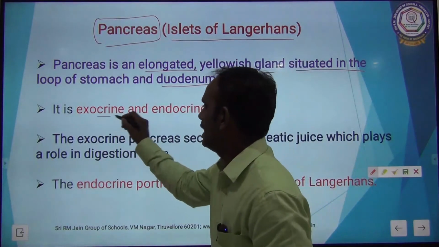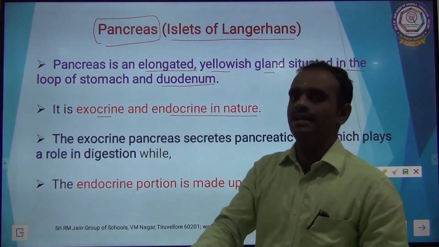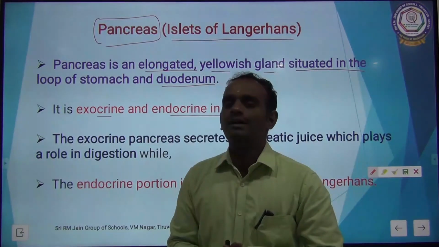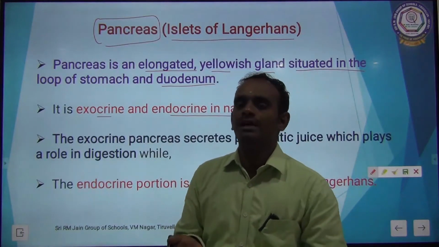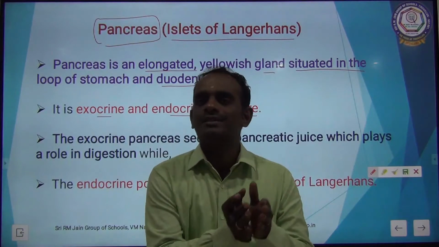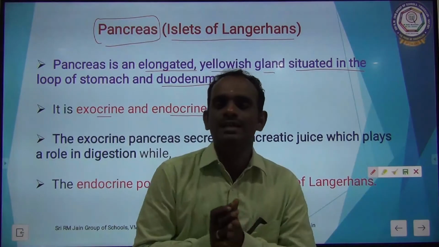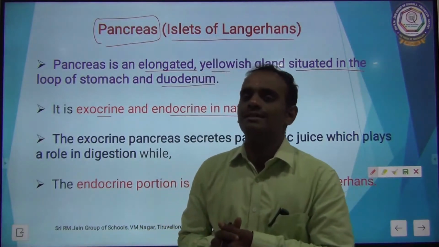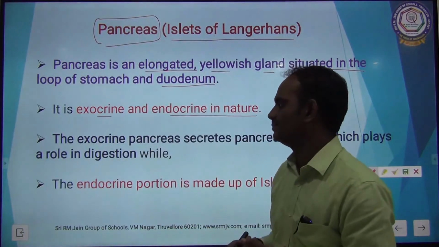It is exocrine and endocrine in nature. As I said earlier, pancreas acts both as endocrine as well as exocrine. One part of the pancreas acts as endocrine gland and the other part acts as exocrine gland.